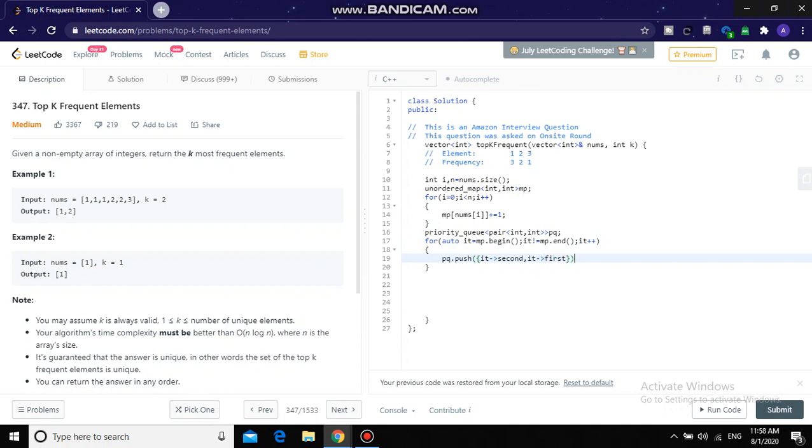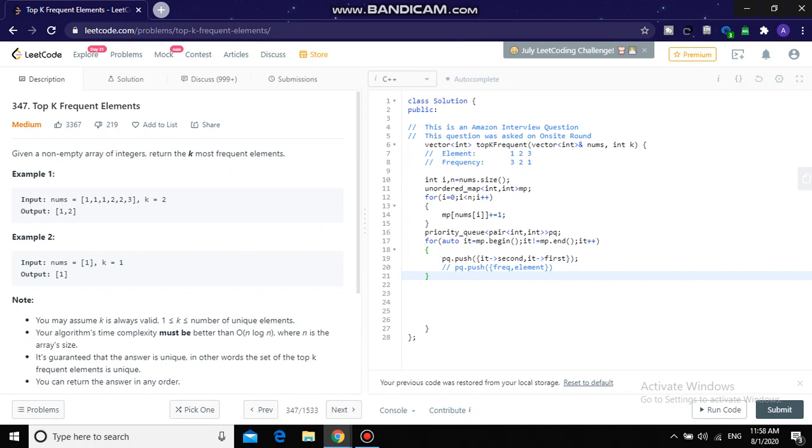Now you must be wondering why we pushed it.second and it.first. It is a structure where we are pushing frequency and element. So in the priority queue, first will be the frequency, for example here it's 3, and then the element will go. Now when we push into the priority queue, it will automatically rearrange because it internally uses a max heap. So we don't have to worry about ordering. It will maintain the max heap ordering.